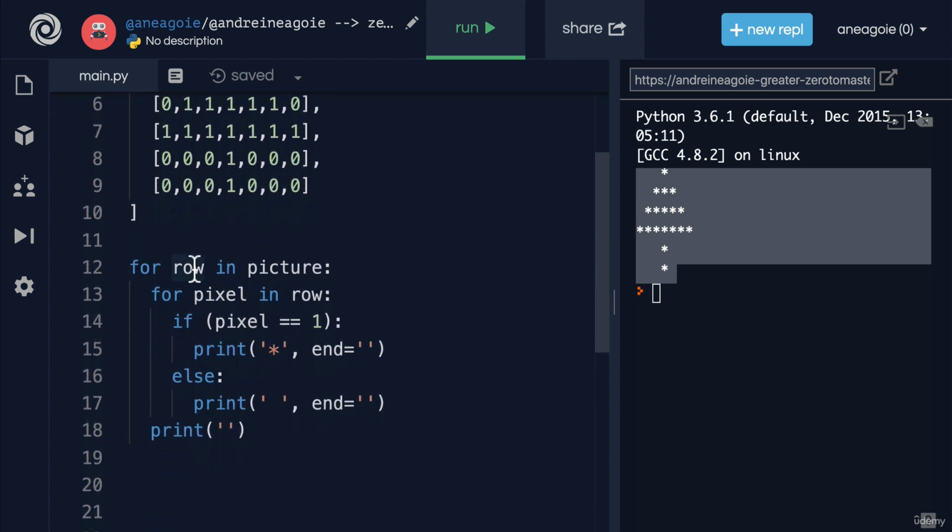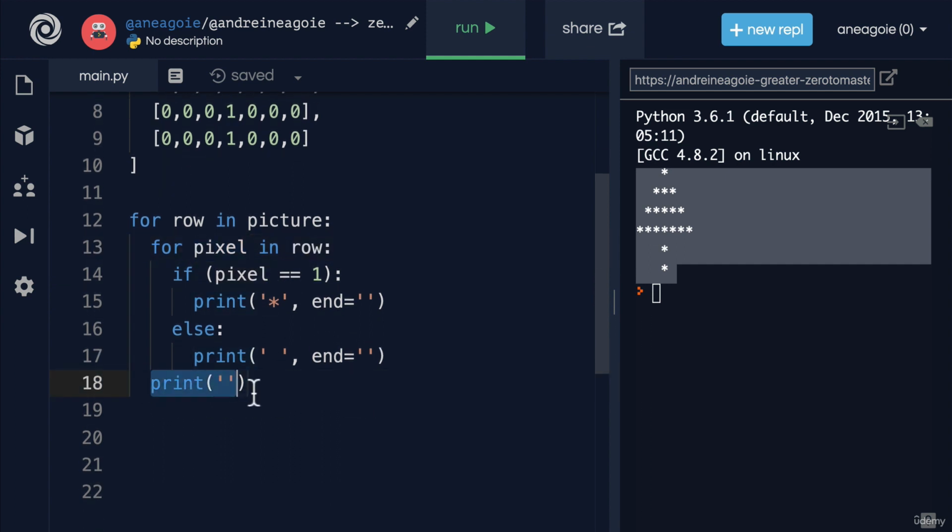For example, I'm using names here that make sense. If I had variable names that don't make sense, it'll be really hard for somebody to read my code. Maybe people will be confused why I have this print statement here. In that case, maybe I should comment in here being like, need a new line after every row.